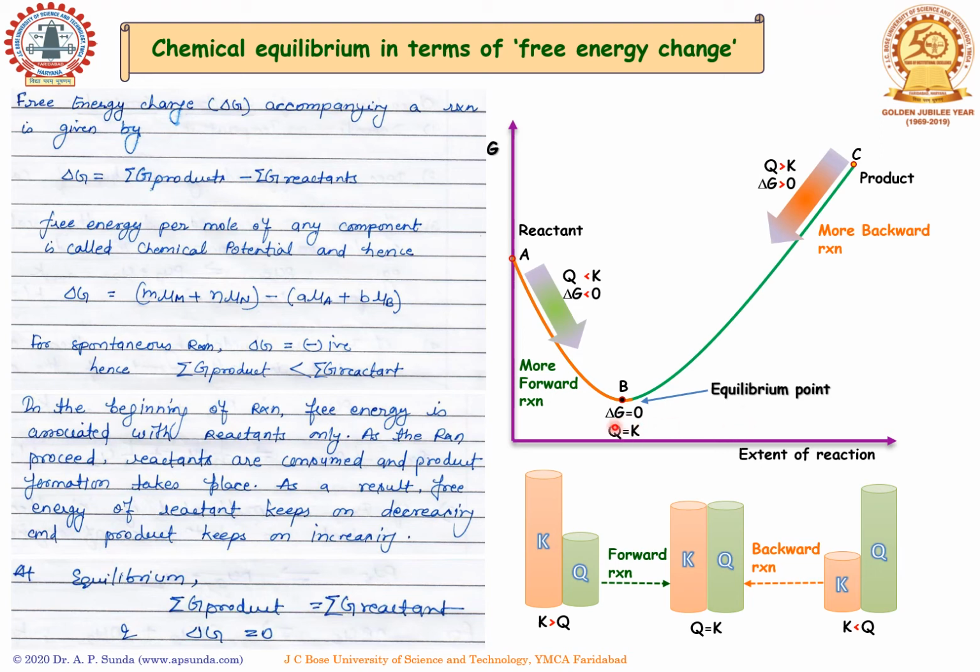At delta G equals 0, we know that at the equilibrium point K becomes equal to Q. So as we have discussed earlier, when K is greater than Q, more forward reaction takes place. When K is less than Q, it tries to go in the backward direction.